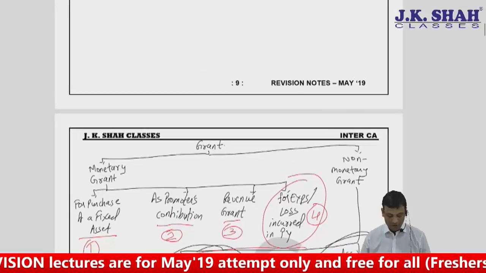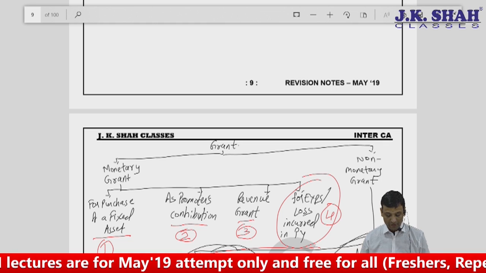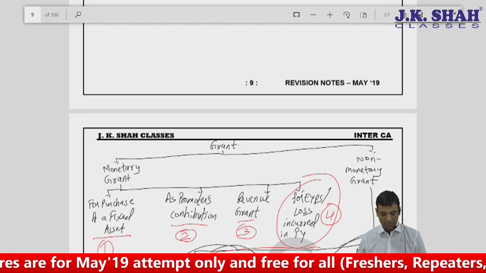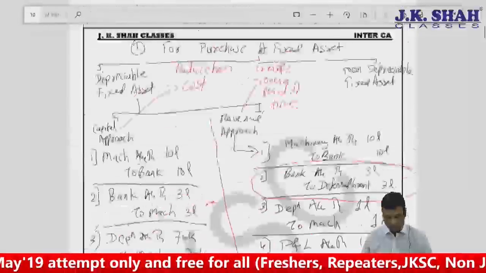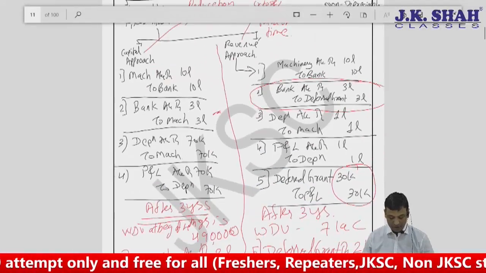We were basically on these 4 things. Refund, we were talking about refund, purchase of fixed asset, promoter's contribution, revenue grant, and for expense loss, purchase of fixed asset. You may just go through it. This is what it is.